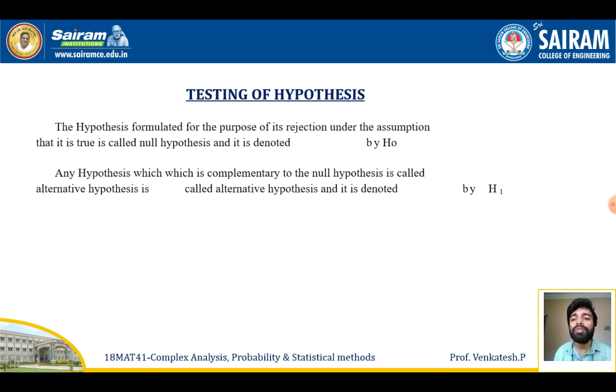This kind of hypothesis is called a null hypothesis, and it is denoted by the symbol H0. Any hypothesis which is complementary to the null hypothesis is called an alternative hypothesis, denoted by the symbol H1.